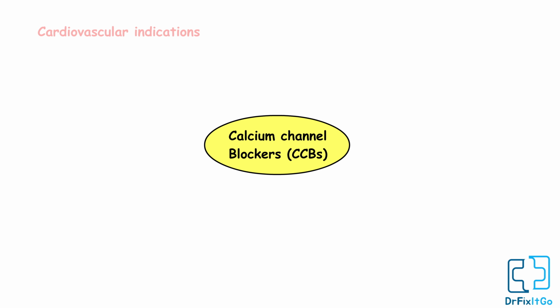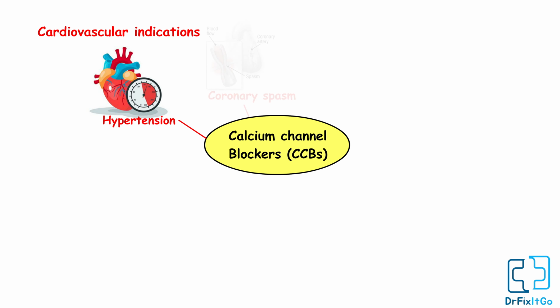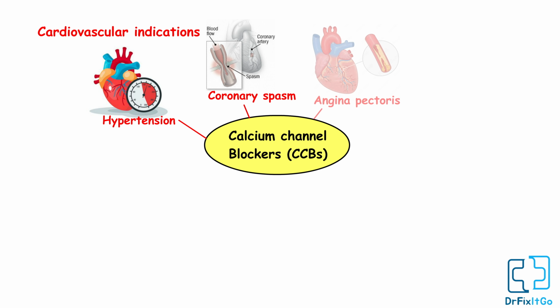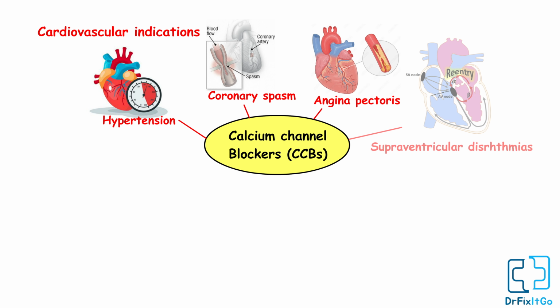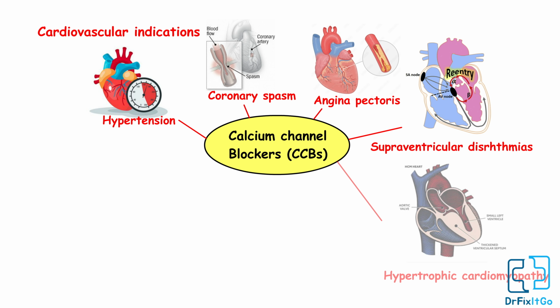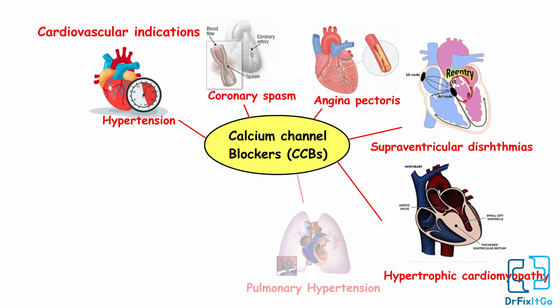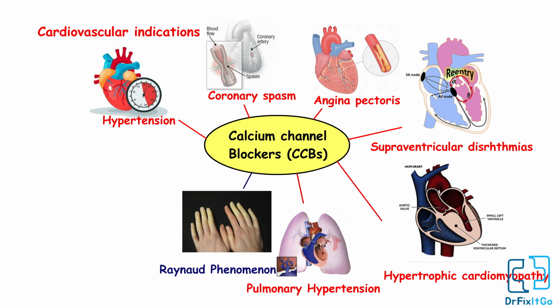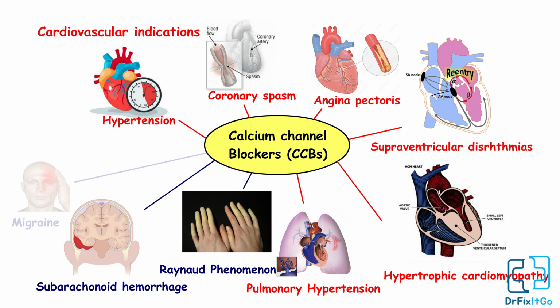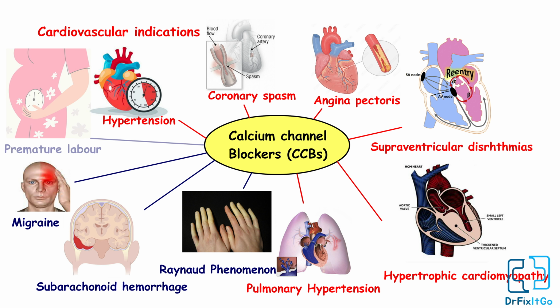Calcium channel blockers are used in cardiovascular indications including hypertension, coronary spasm, angina pectoris, supraventricular dysrhythmias, hypertrophic cardiomyopathy, and pulmonary hypertension. In addition to this, they are also prescribed for Raynaud phenomenon, subarachnoid hemorrhage, migraine headache, and premature labor.